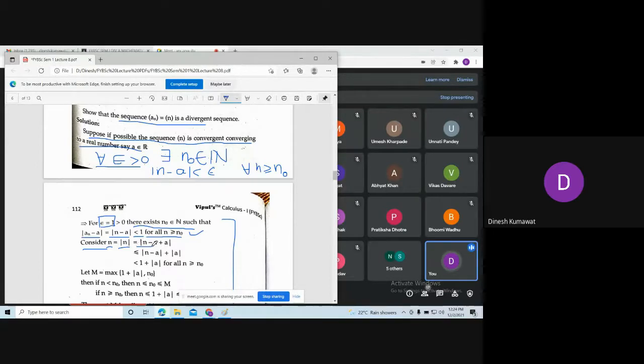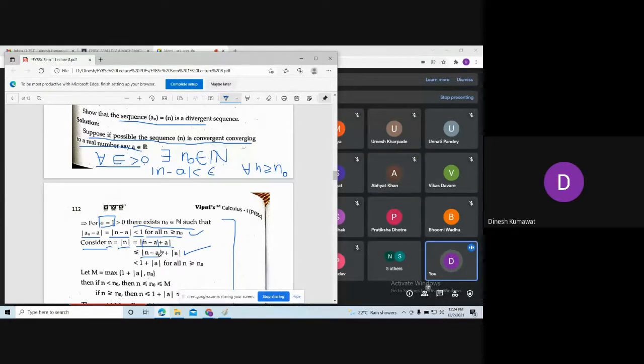Now you just add and subtract a inside this modulus. So again, use the triangle inequality over here. So I can say this is less than or equal to mod of n minus a plus mod a. Is it clear till here? Yes, sir.